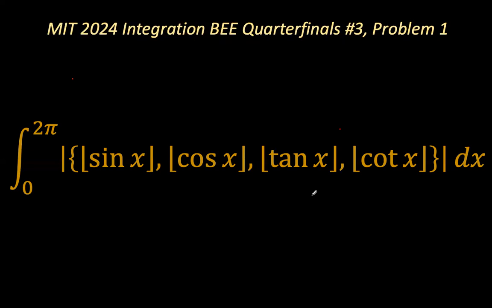So what is cardinality? Cardinality of a set is a measure of the number of elements of the set. For example, if we have a set consisting of elements x, y, and z, the cardinality of that set is 3 because we have 3 distinct elements there.